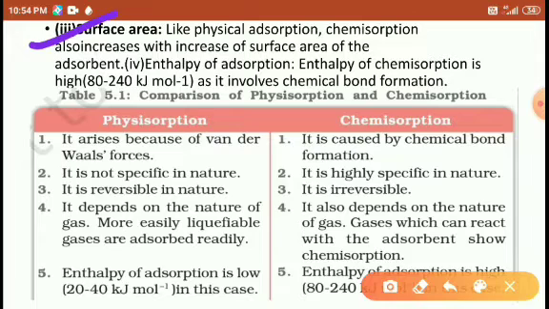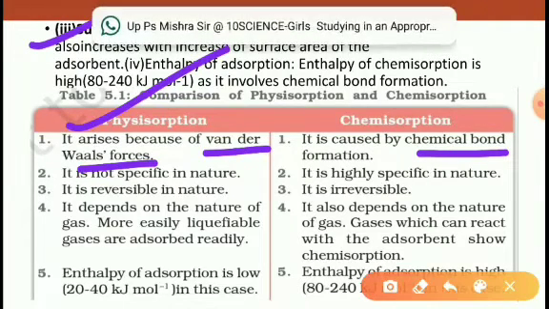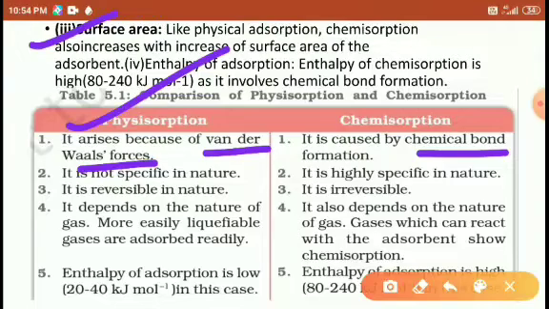Right, students? So let's see the differences between physisorption and chemisorption. In physisorption, the forces between adsorbent and adsorbate are van der Waals forces. In chemisorption, it is a chemical bond.